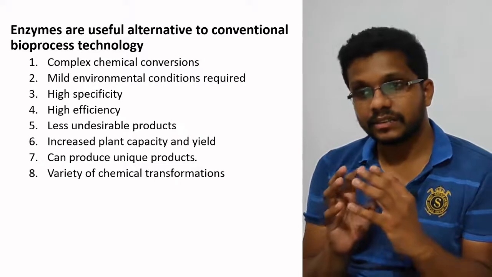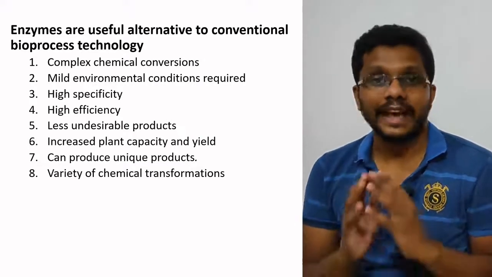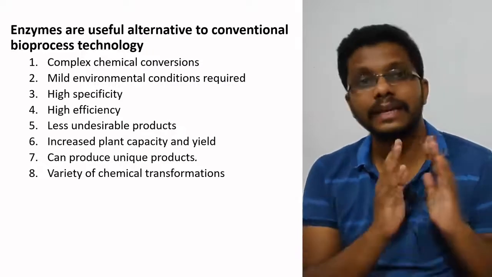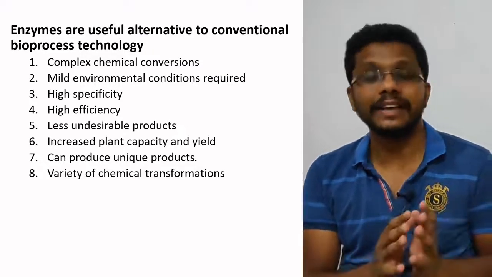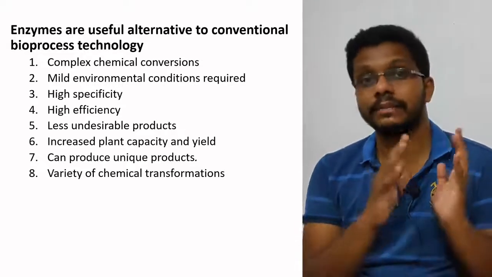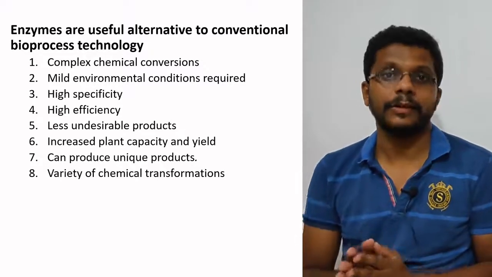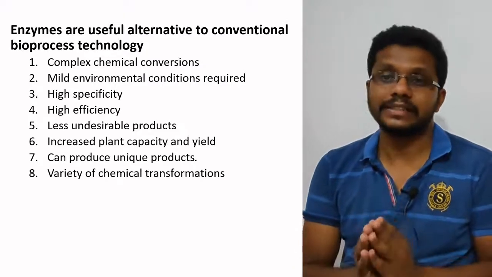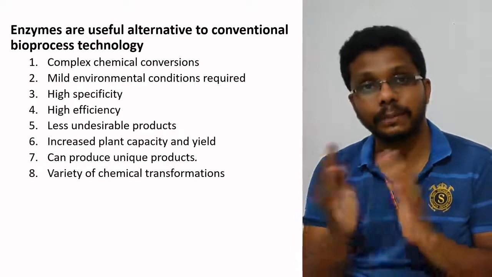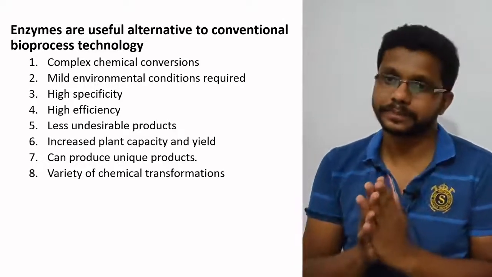So we can use enzymes as an alternative to other technologies: the chemical process can be replaced by an enzymatic process, or the fermentation process in some cases can be replaced by an enzymatic process. So these are the advantages. I am listing out the advantages of the enzyme process over the chemical process and the fermentation process.